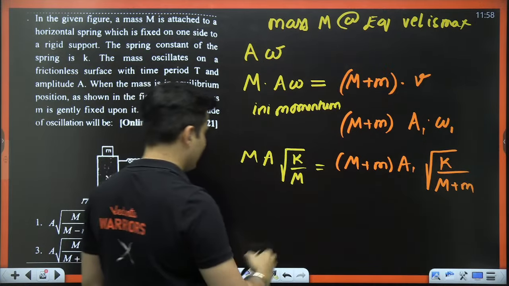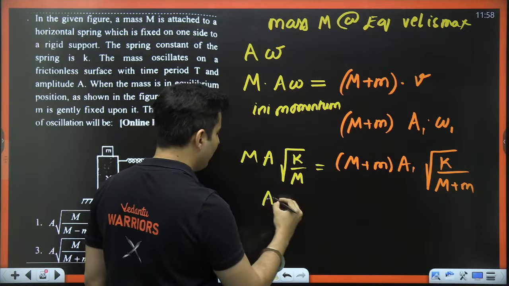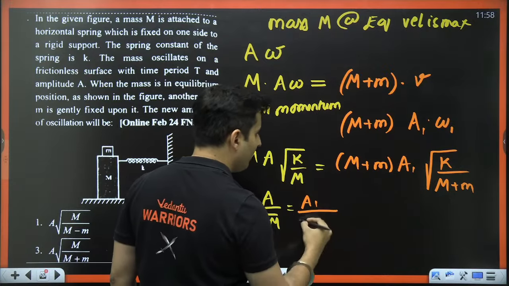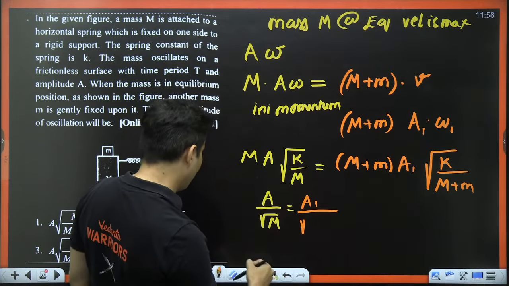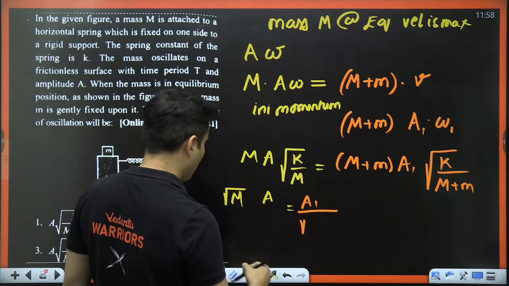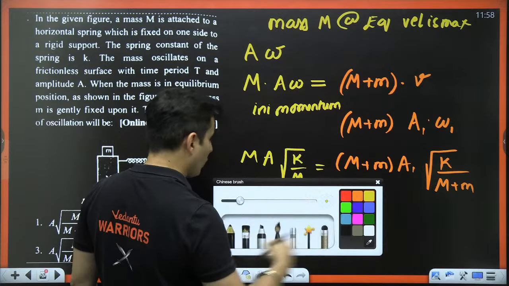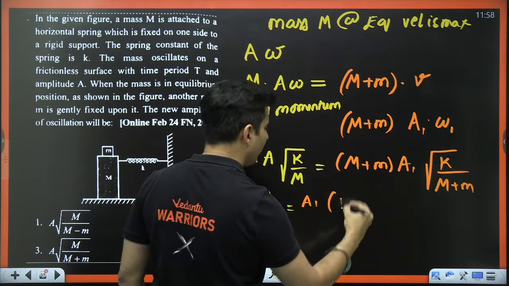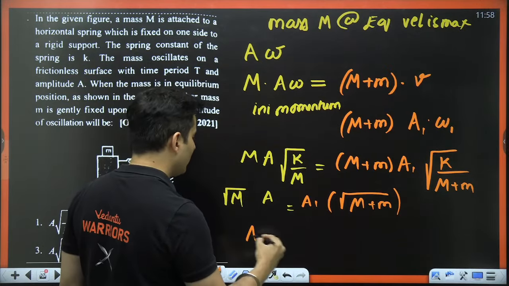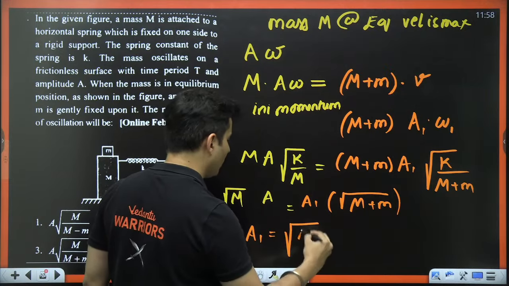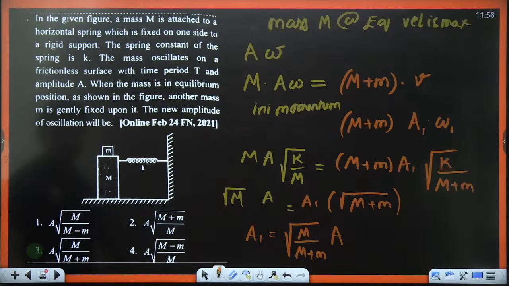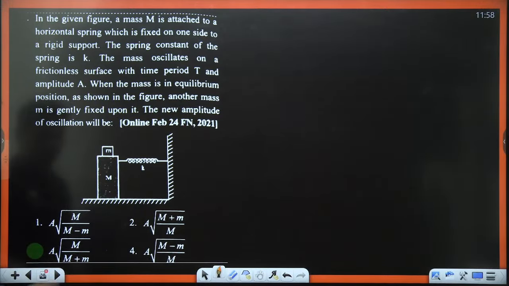Root k gets cancelled. From here, I am left with A by root of M is equal to A1 divided by root of M plus m. So root M will remain on the top, and same thing here, root of M plus m will remain on the top. That's it. I found out the new amplitude is nothing but root of capital M by M plus m into A. That is the answer.